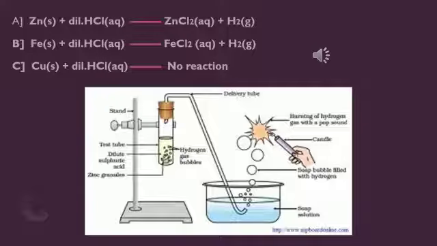Once we allow zinc to react with dilute sulfuric acid, hydrogen gas bubbles arise, and we need to pass the gas that is evolved through the tube to a soap solution.